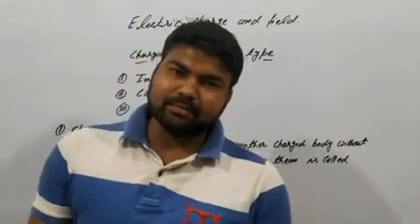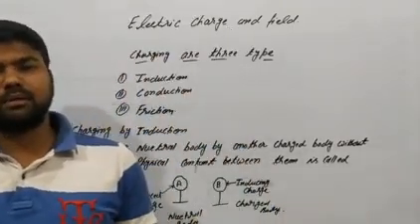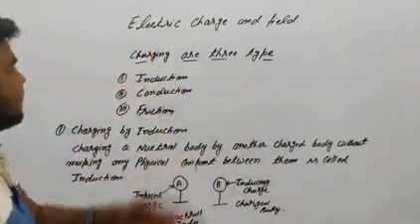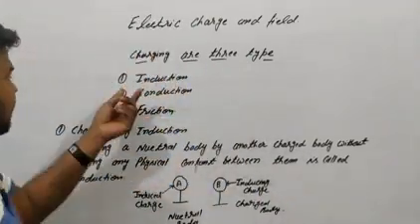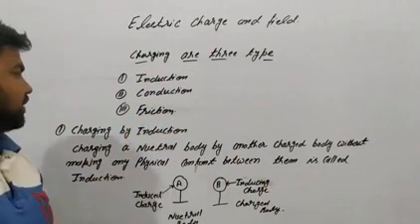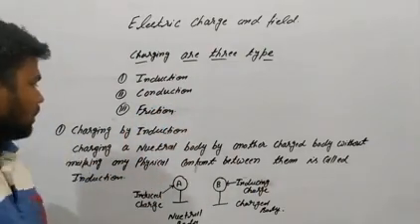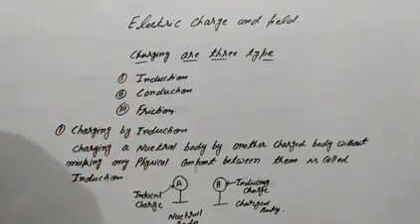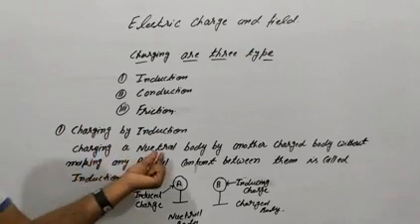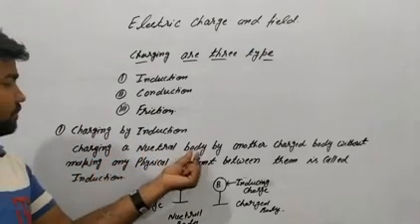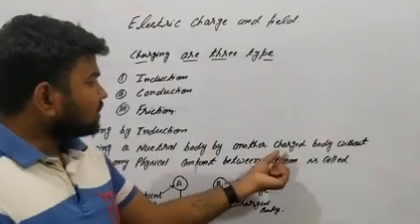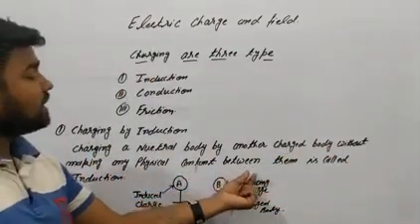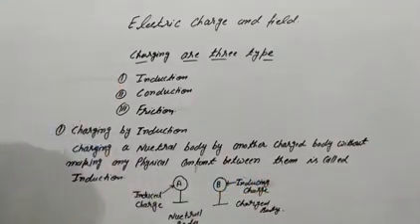Electric charges are of three types. Number first, proton. Number second, electron, and number third, neutron. We have three types of charging. Number first, induction. Number second, conduction. Number third, friction. Number first, charging by induction. Charging a neutral body by another charged body without making any physical contact between them is called induction.